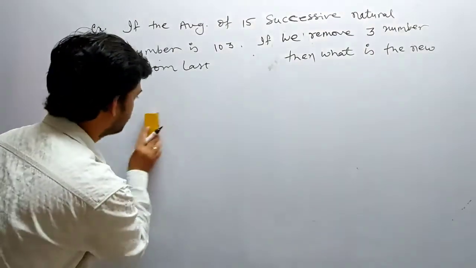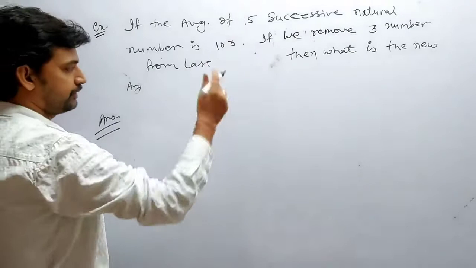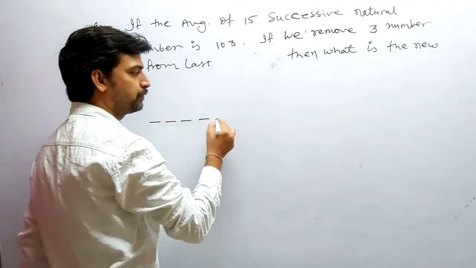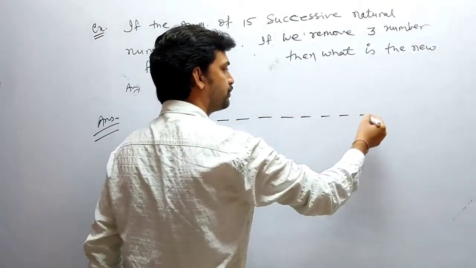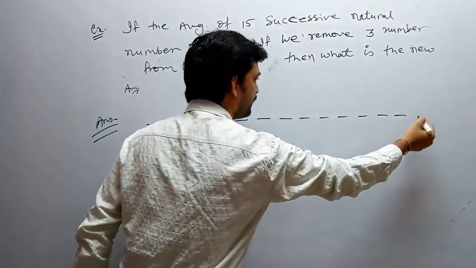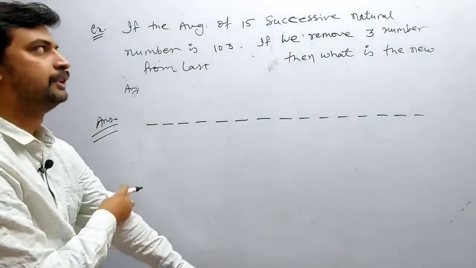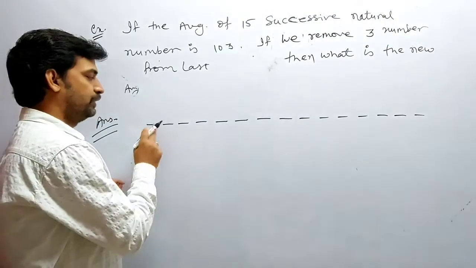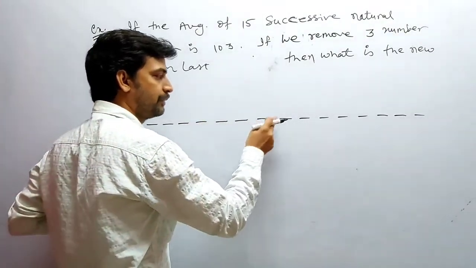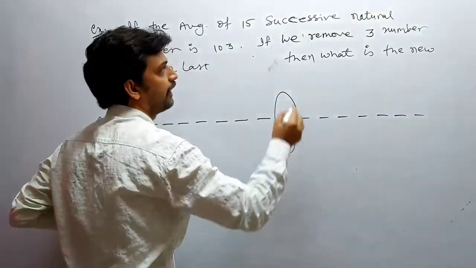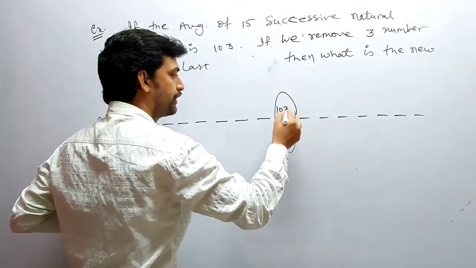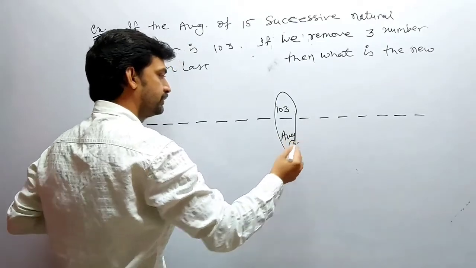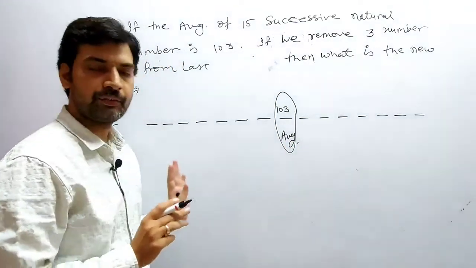I need to give you a different way of solving. 15 successive numbers are there: 1, 2, 3, 4, 5, 6, 7, 8, 9, 10, 11, 12, 13, 14 and 15. These are 15 numbers. Average is (15 plus 1) by 2, means the 8th number is my average: 1, 2, 3, 4, 5, 6, 7, 8. This is my average and the value is 103. I am writing it, average. Clear? This is the old average, initial.